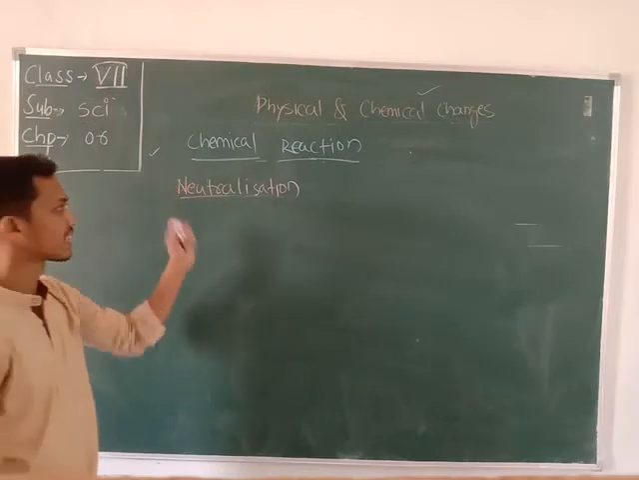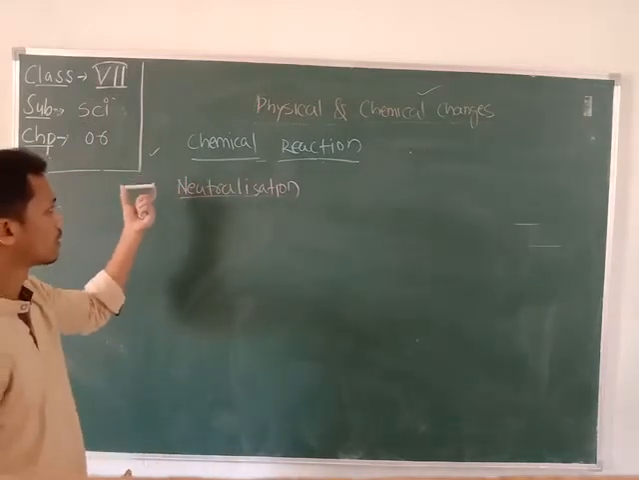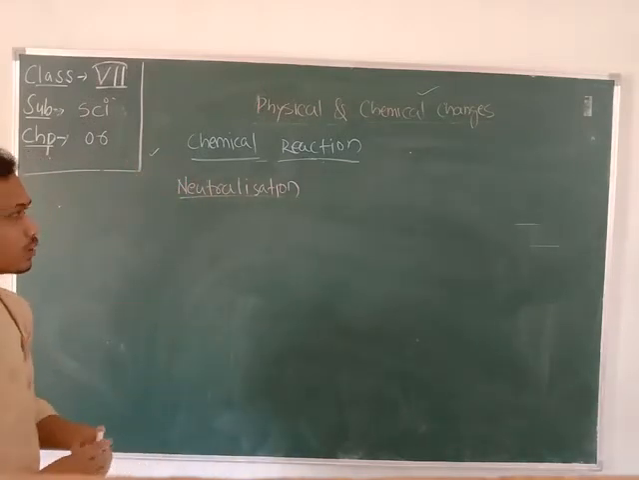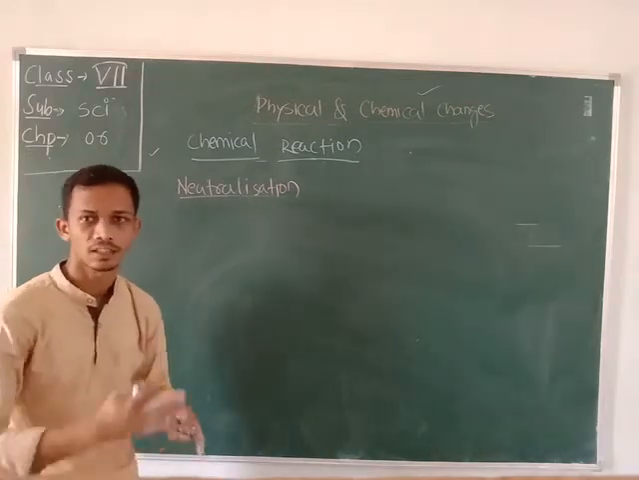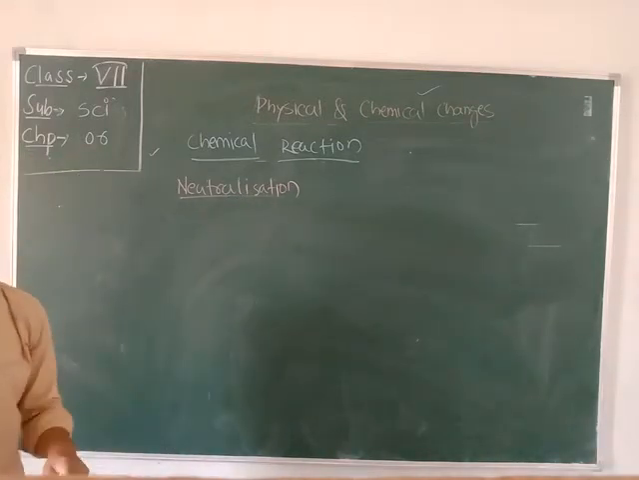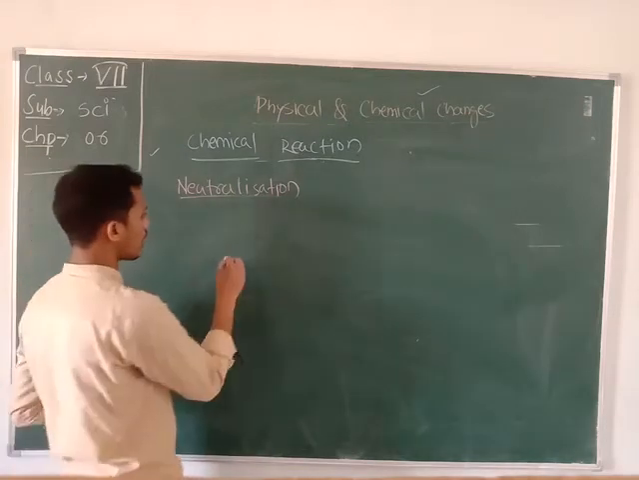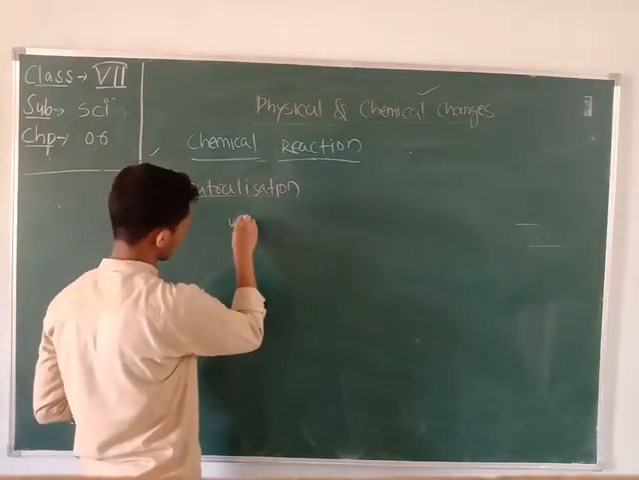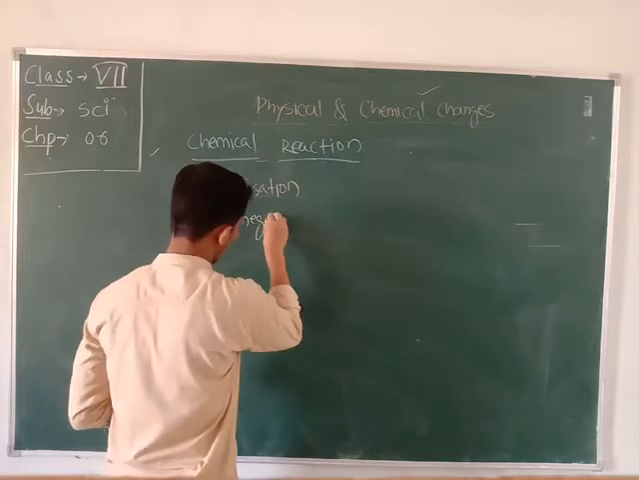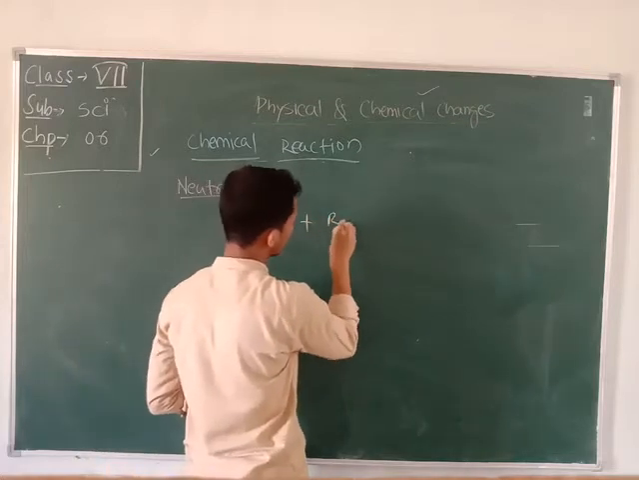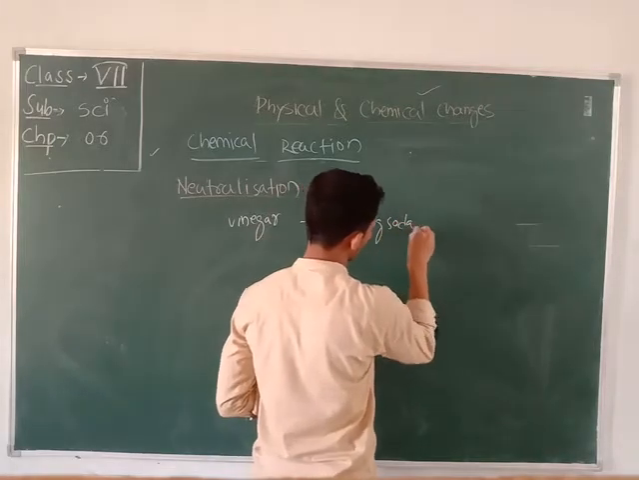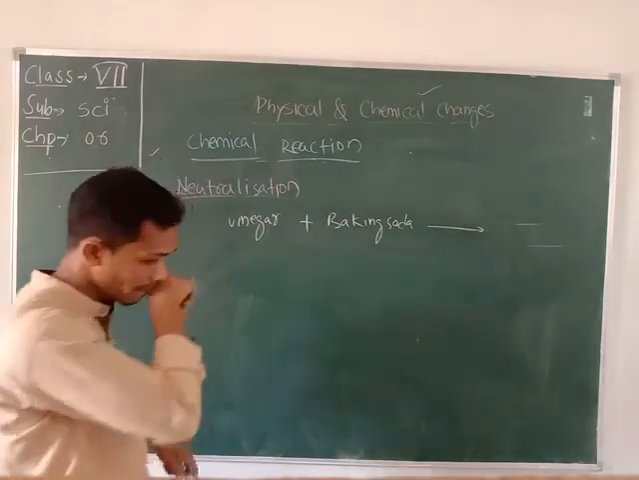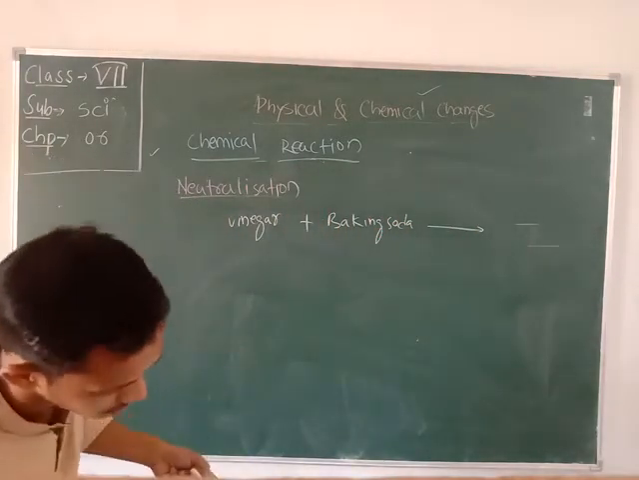So students, let's discuss another type of chemical reaction, that is neutralization. We have already learned about neutralization in the chapter on acid, base and salt. Take an example of vinegar plus baking soda. And what will be formed? I will first write the equation of this one.